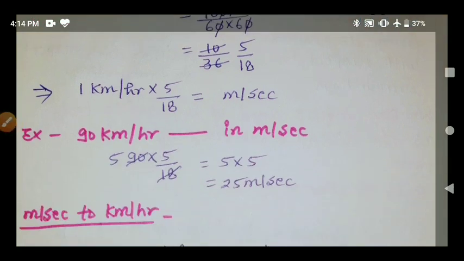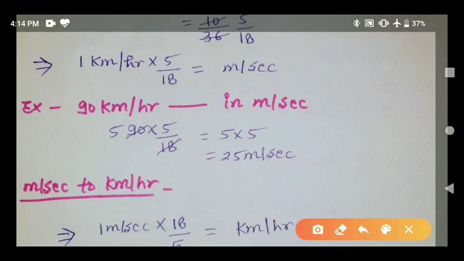Next, we'll take one example to understand this. Convert 90 kilometer per hour to meter per second. 90 into 5 by 18. 18 fives are 90, and 5 into 5 gives 25 meter per second. So by using this technique we can convert kilometer per hour to meter per second.